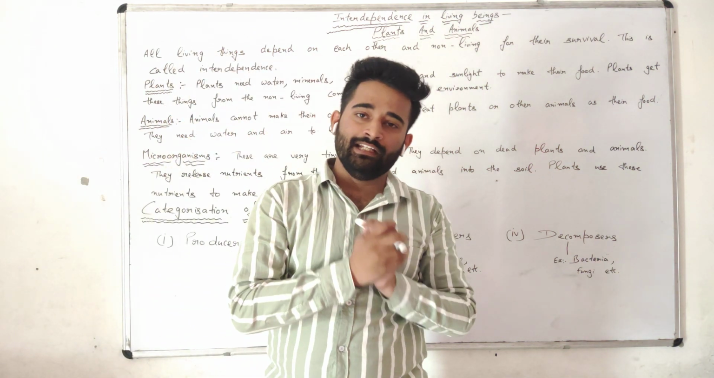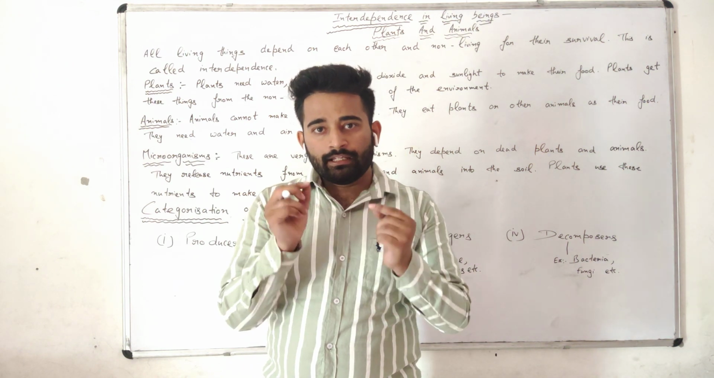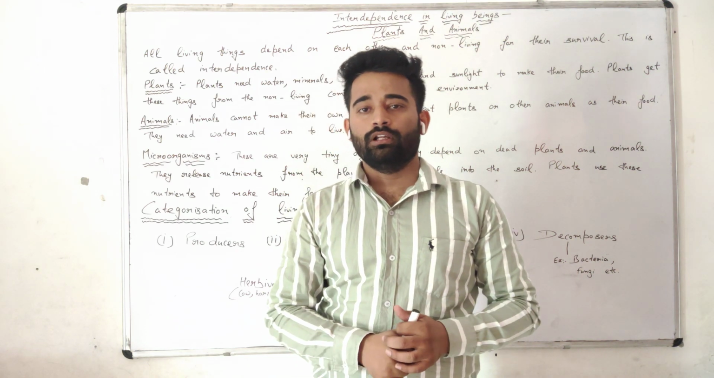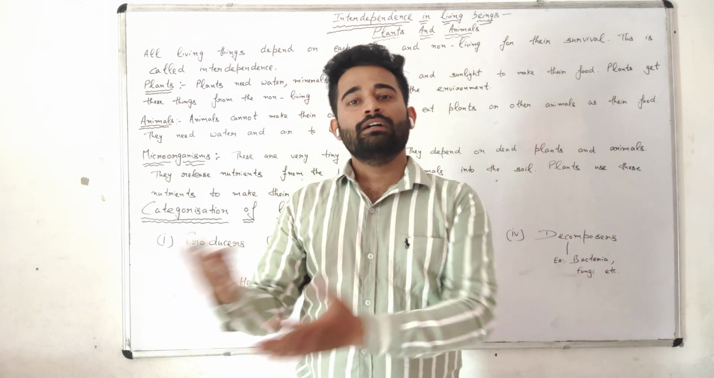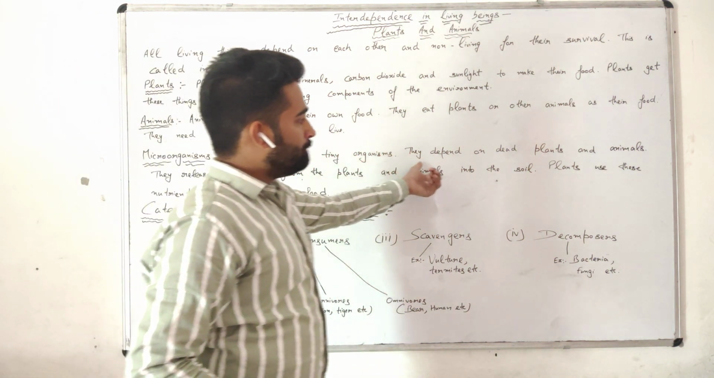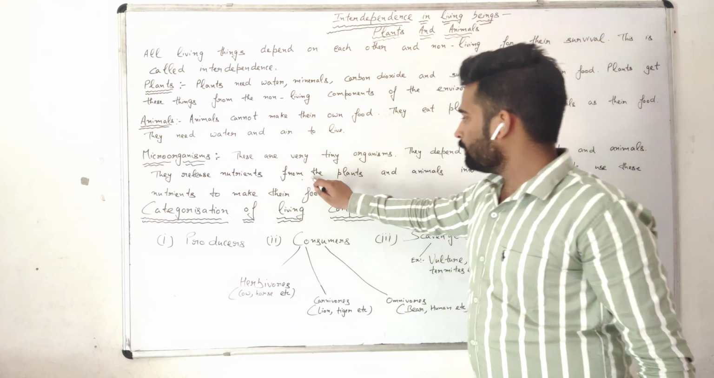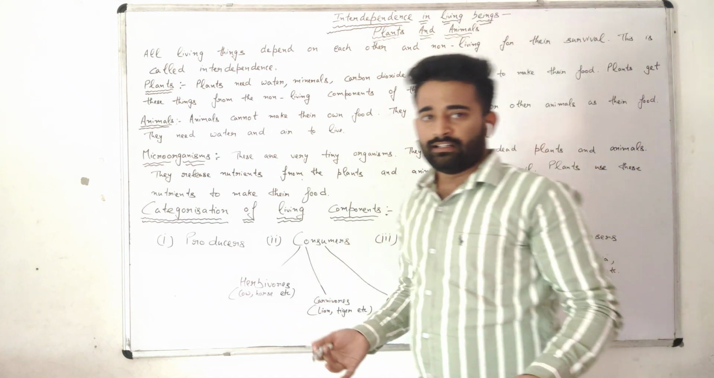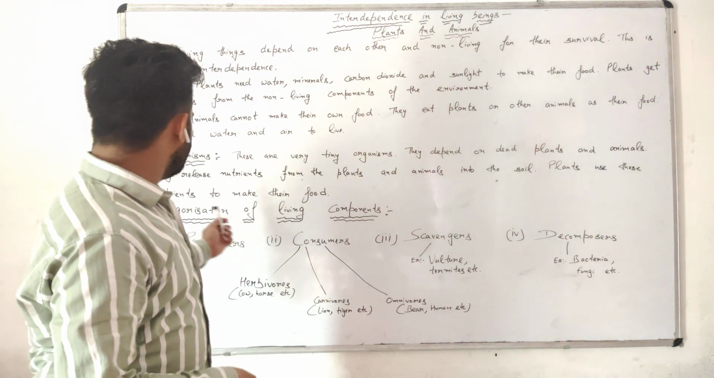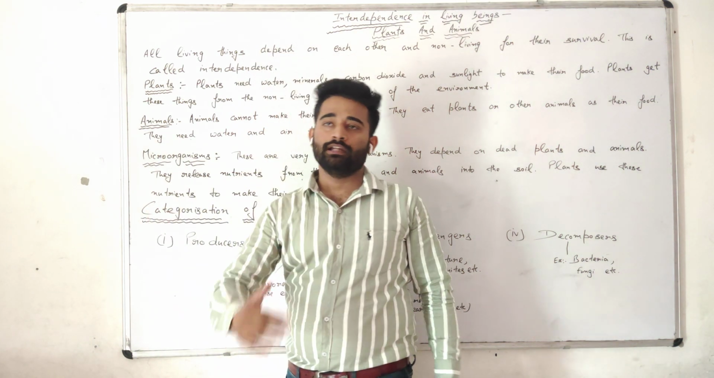When they eat dead plants and animals, they release nutrients in the soil. Listen carefully. When microorganisms eat dead plants or animals, they release nutrients in the soil, and those nutrients are helpful to the plants. These are very tiny organisms. They depend on dead plants and animals. They release nutrients in the soil, and those nutrients help the plants to make their food and help the plants to grow.